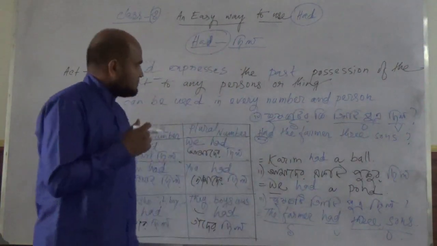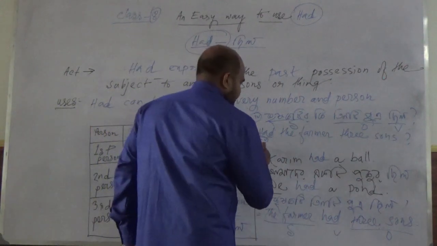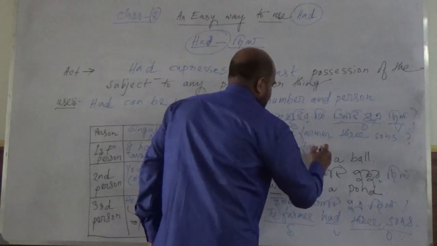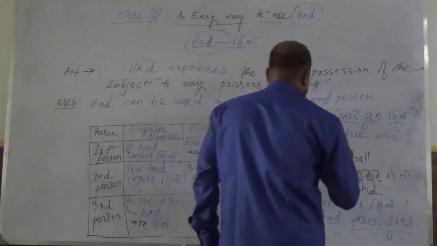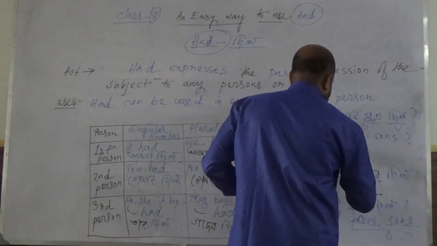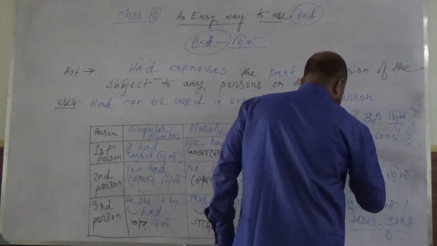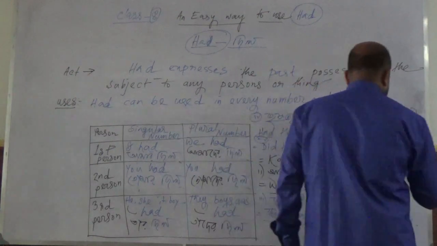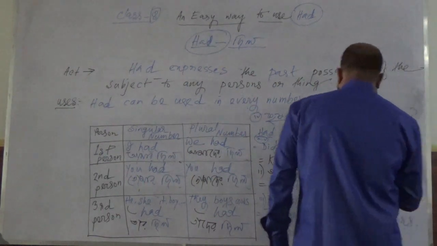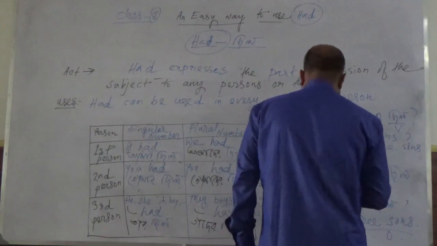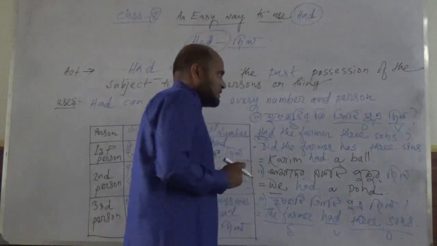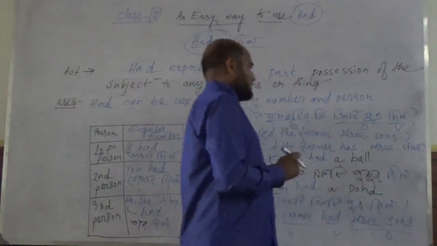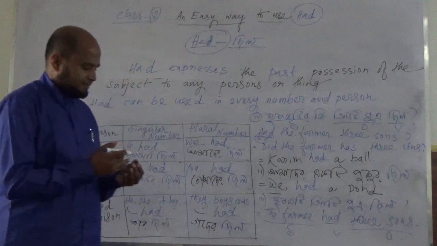How? Did the farmer have three sons? Here you use have. You can also translate this sentence in this way.